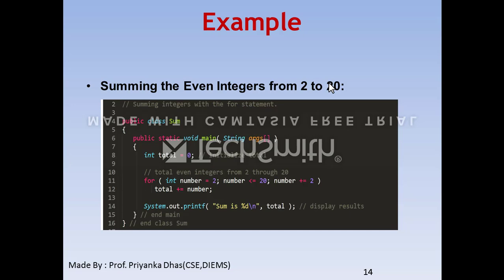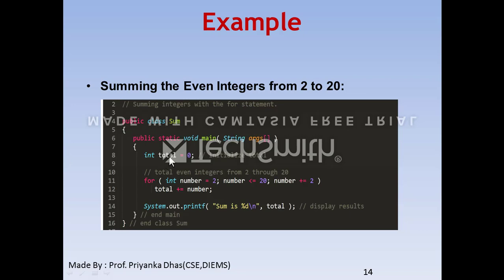And the condition is that the value should be from 2 to 20. So the number should be less than or equal to 20. That is our condition. Now we have to divide these things in this way. I have defined one class Sum, and within that I am writing the main method.